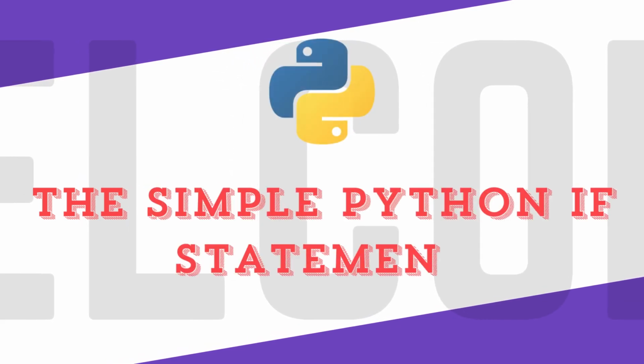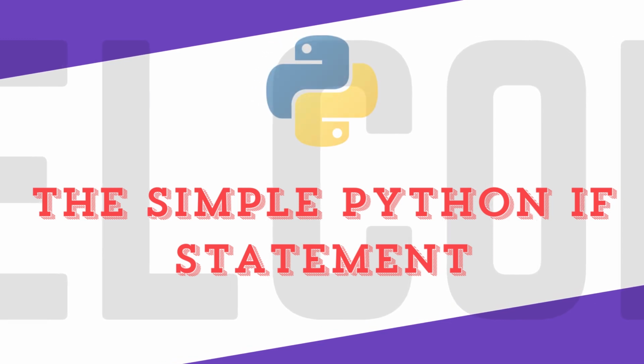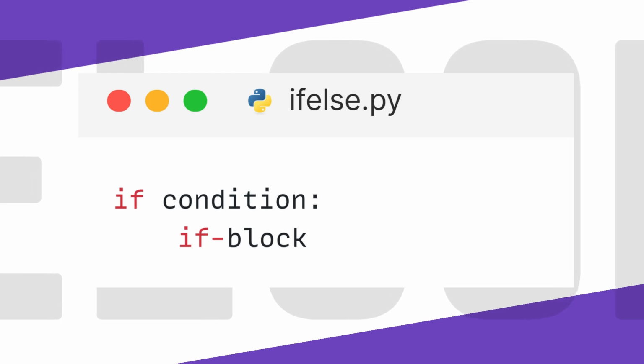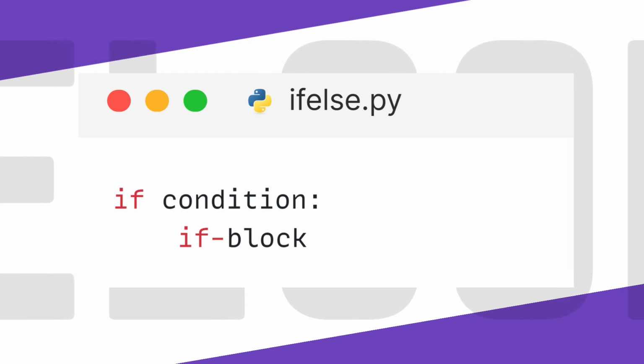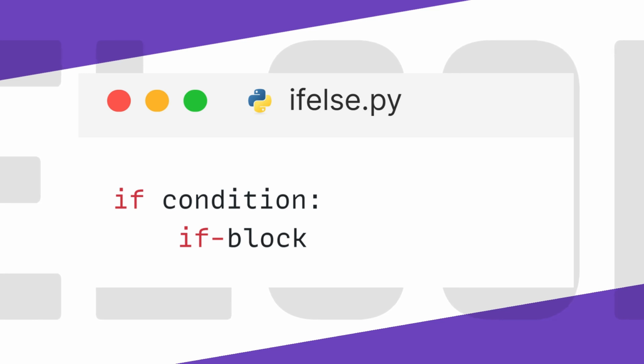We use the if statement to execute a block of code based on a specific condition. The syntax of the if statement is as follows. The if statement checks the condition first. If the condition evaluates to true, it executes the statement in the if block. Otherwise, it ignores the statements. Note that the colon that follows the condition is very important. If you ignore it, you will get a syntax error.